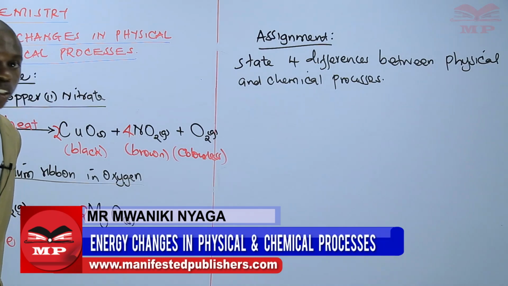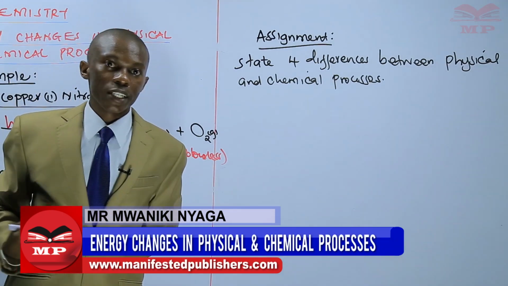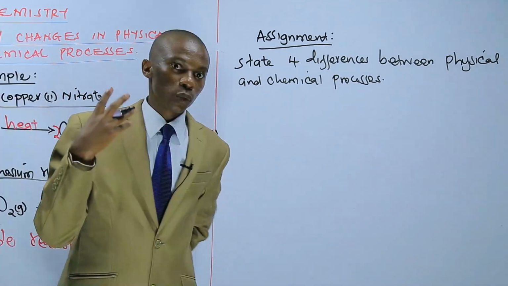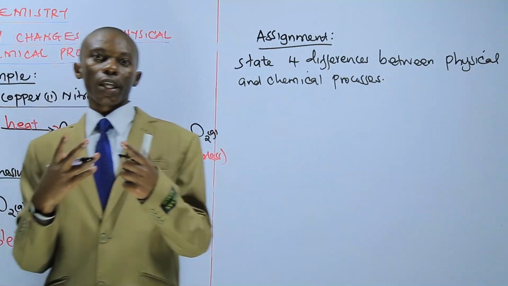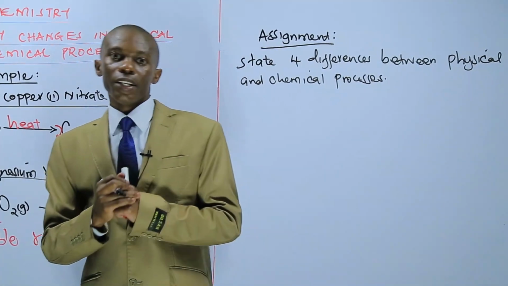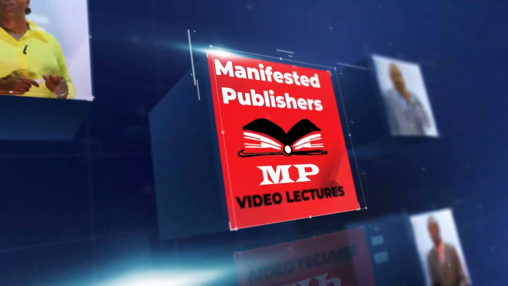So ensure that you get the 3 other differences. Next time we'll talk about the endothermic and exothermic reactions. Thank you.